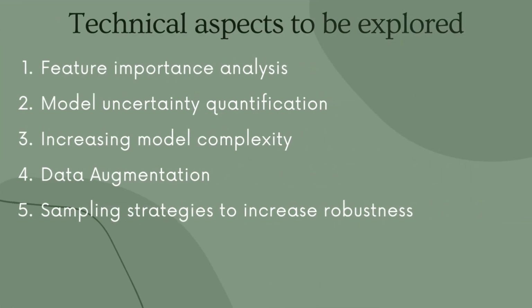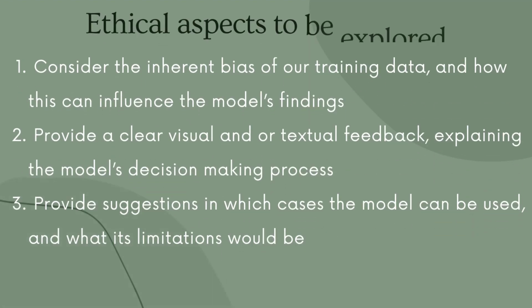Technical aspects to be explored include feature importance analysis, model uncertainty quantification, increasing model complexity, data augmentation, and sampling strategies to increase robustness. Ethical aspects to be explored include considering the bias of our training data and how this can influence the model's findings, providing clear visual and/or textual feedback explaining the decision-making process, and providing suggestions in which cases the model can be used and what its limitations would be.